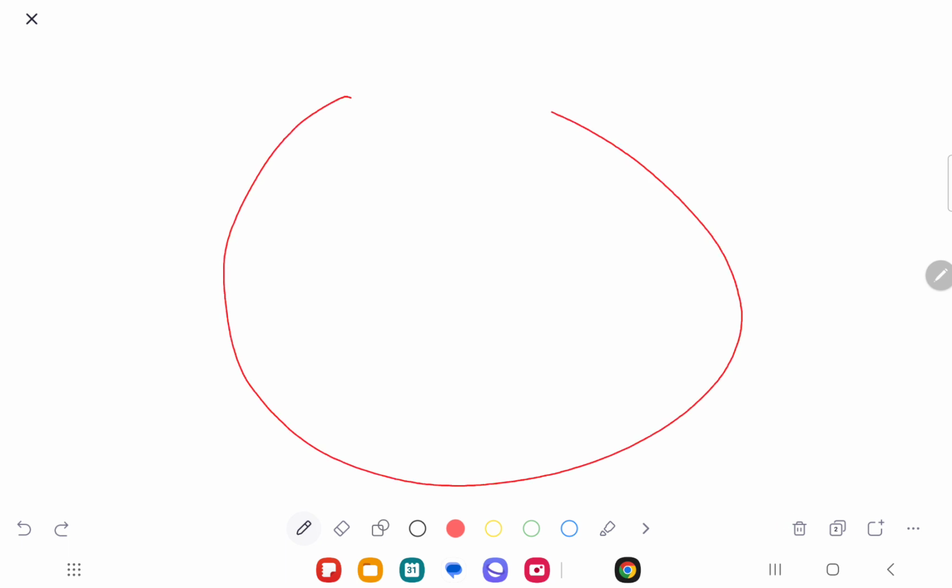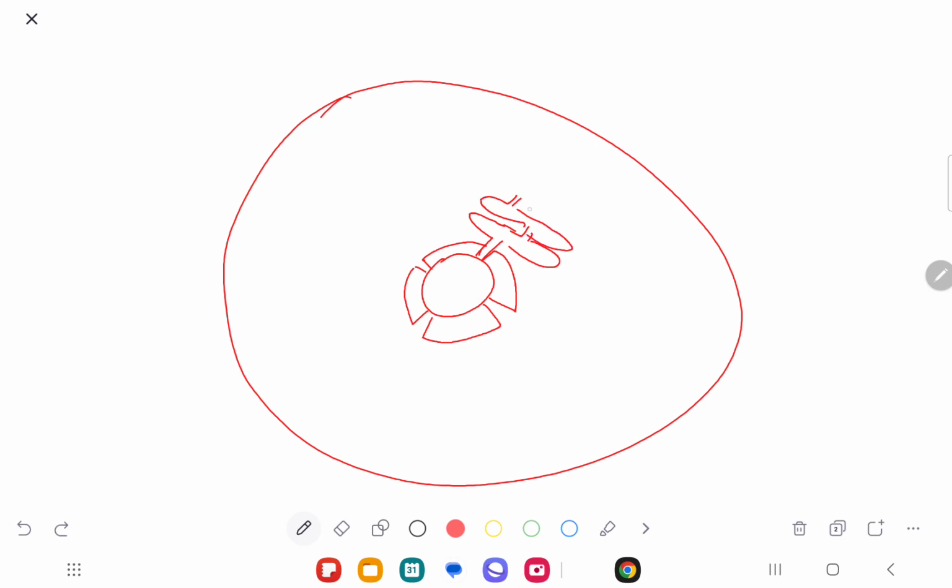In this cell, this is the nucleus, this is the nuclear pore. Right from the nuclear pore, what arises? It is the endoplasmic reticulum. Do you understand? It is the endoplasmic reticulum.